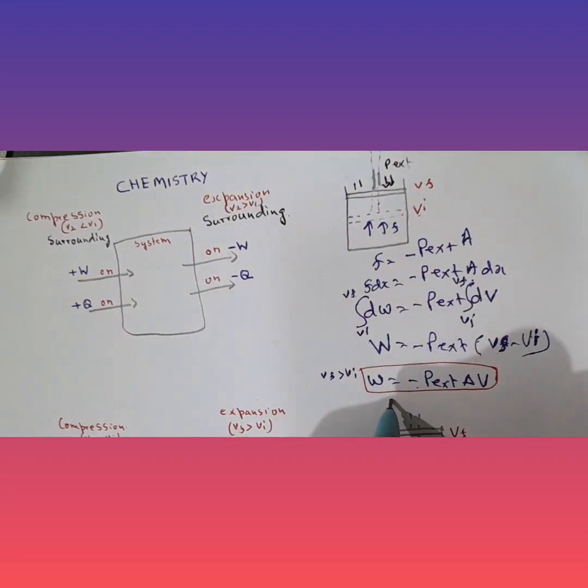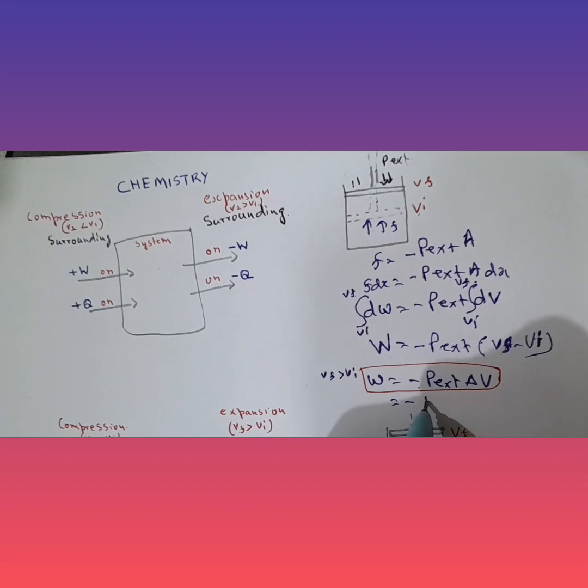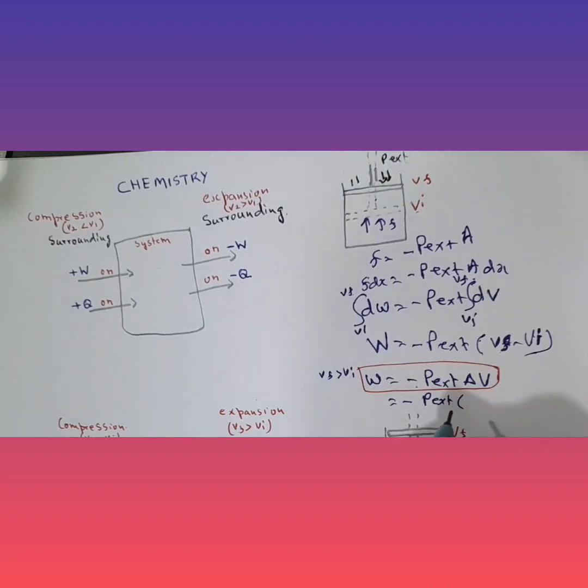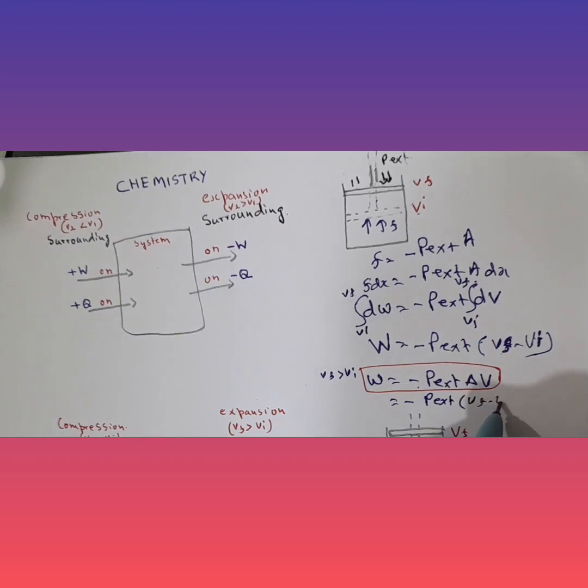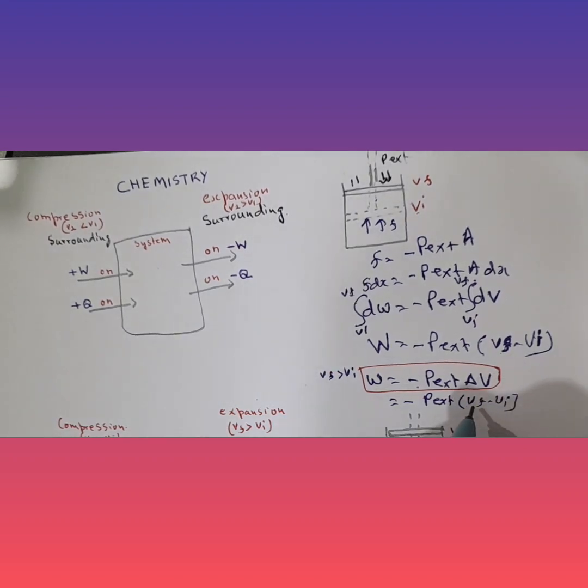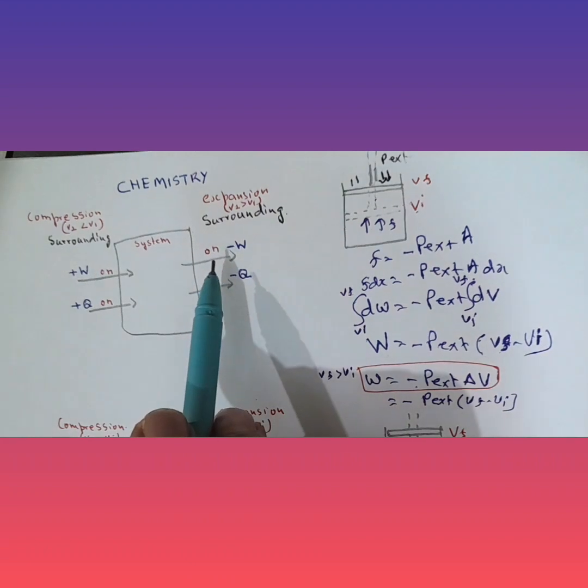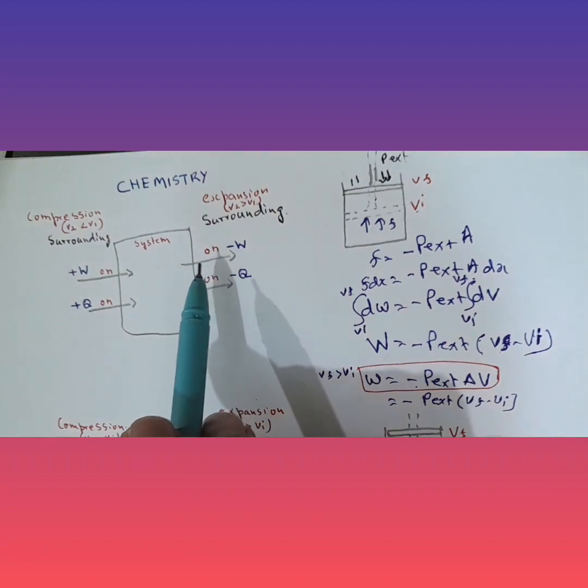So even if we substitute over here minus P external into Vf minus Vi, Vf being greater than Vi, this would be a positive value, so the work would still be negative. So in case of expansion, the work is always negative.